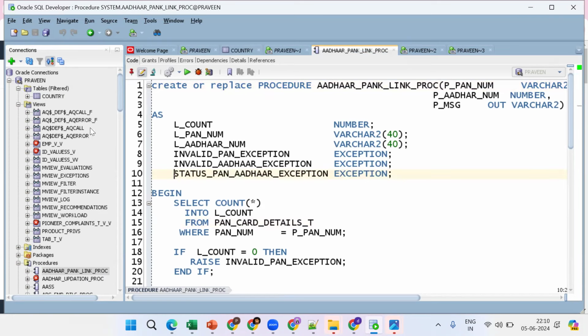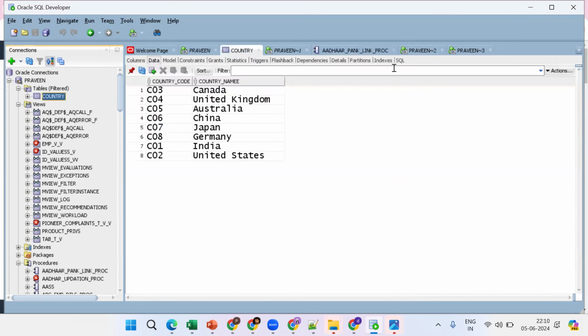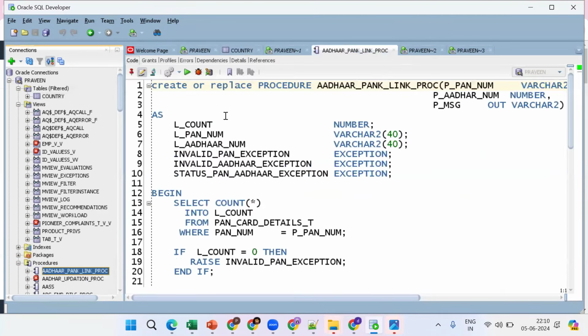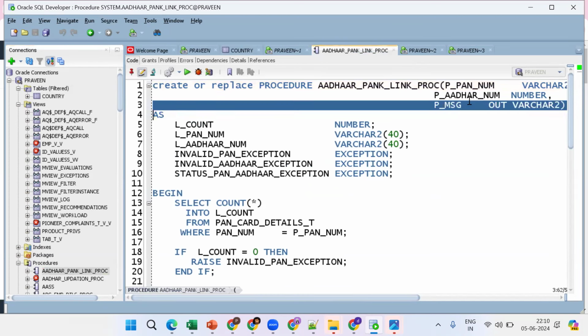Suppose this is the table, and this is the statement. If we take it as it is and try to run it, it won't work. We should do some transformation. Same thing with the procedure. This is the procedure I want to migrate to Snowflake, but in Snowflake some concepts are not there. So we should take the same thing and tweak it.